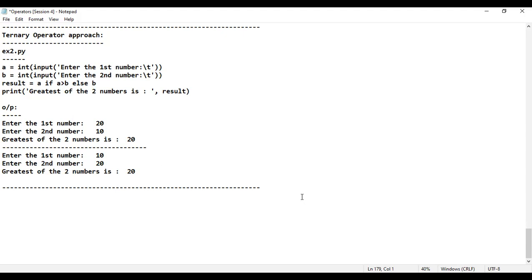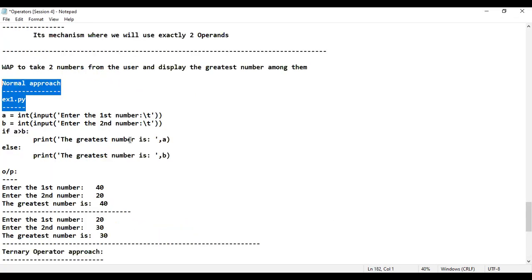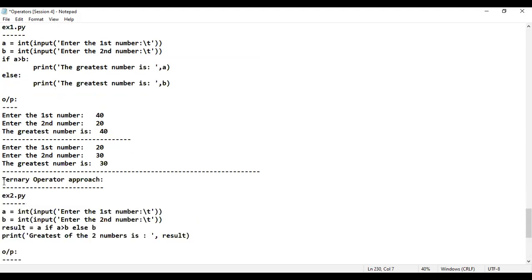Another example I'll consider. Okay, sir, what is the next example? This time I'll be taking 3 numbers. That means write a program to take 3 numbers from the user and display the greatest among the 3 numbers. That's the program they have asked. Now, the normal approach I will take, and the ternary operator approach also I will take.